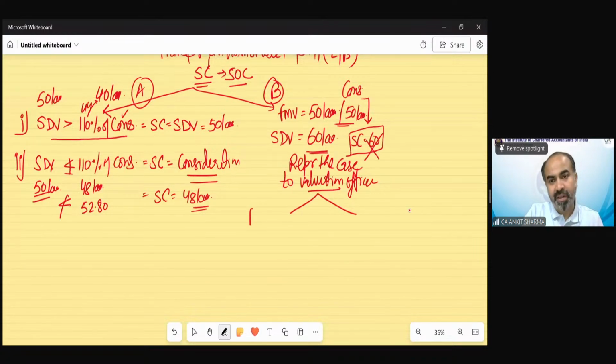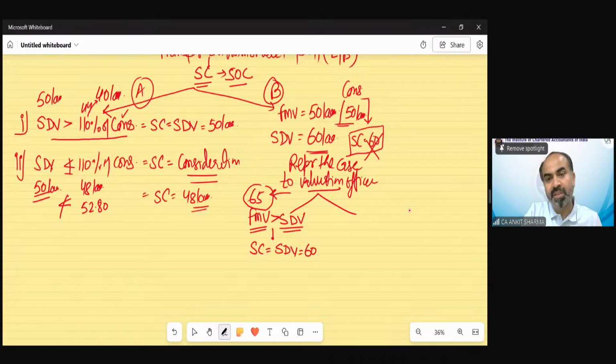The first case, the FMV is exceeding the stamp duty value. Suppose the assessee was wrong. The department says that no, FMV is exceeding the 60 lakh stamp duty value. Suppose the FMV is now 65 lakh. In this case, the valuation officer says that according to him, the value is 65 lakh. The assessee was saying FMV is 50, but according to him, it's 65. So in this case, the sale consideration would be the stamp duty value. That would be 60 lakh, not 65 lakh.